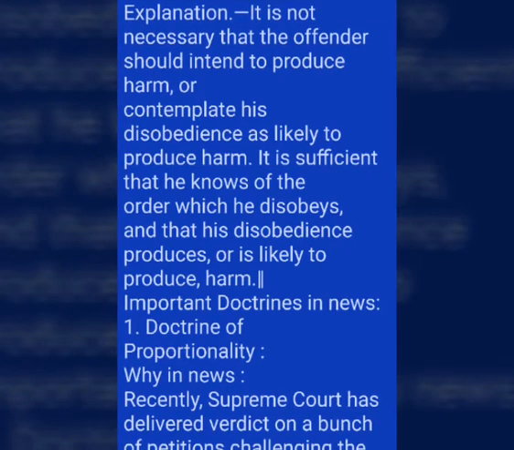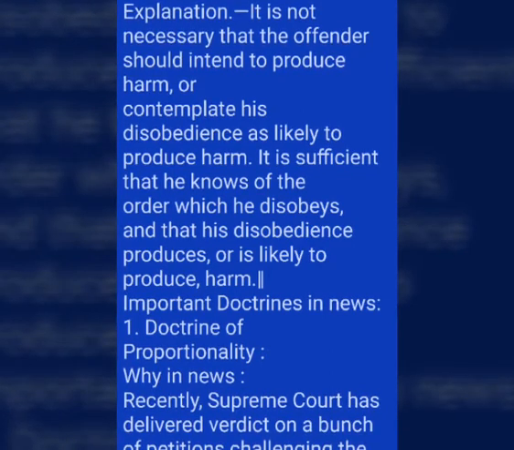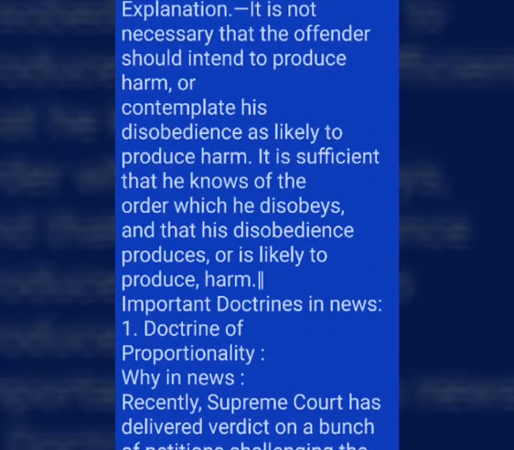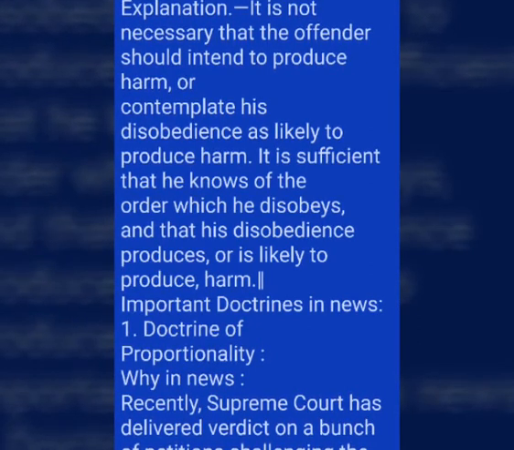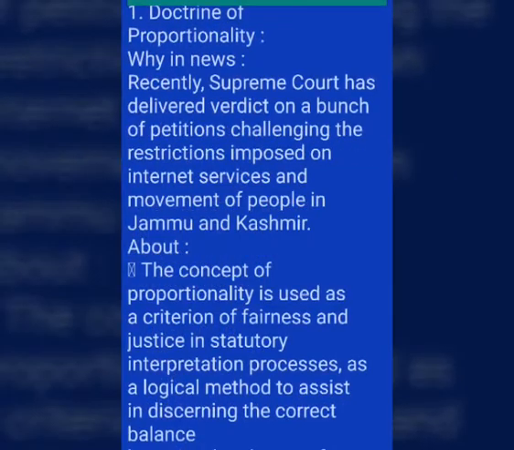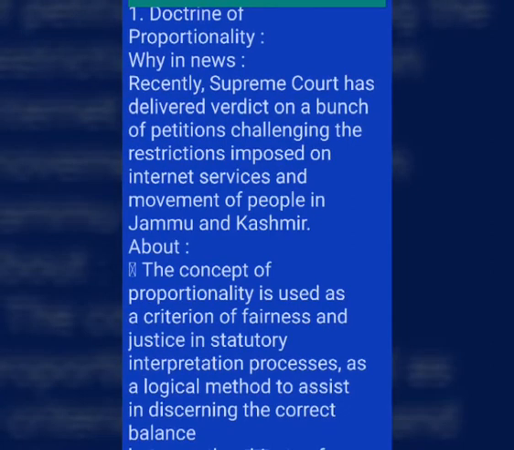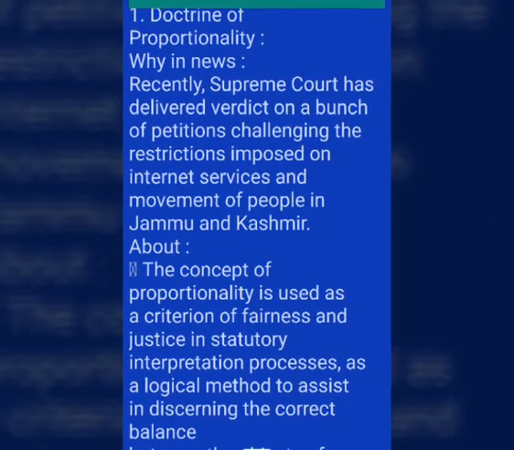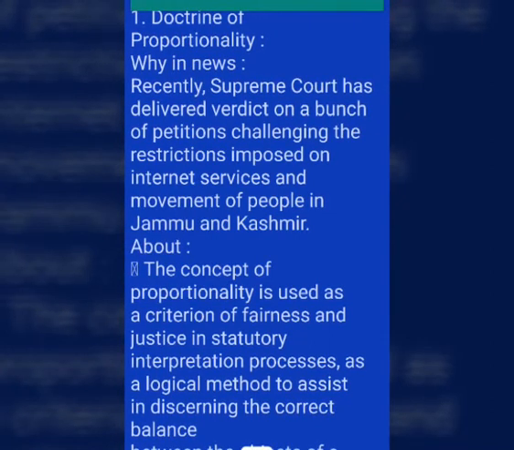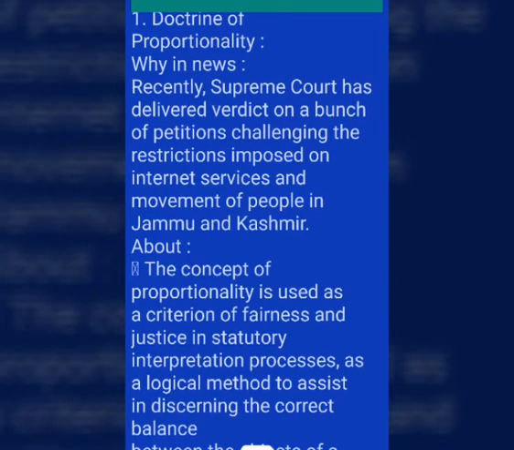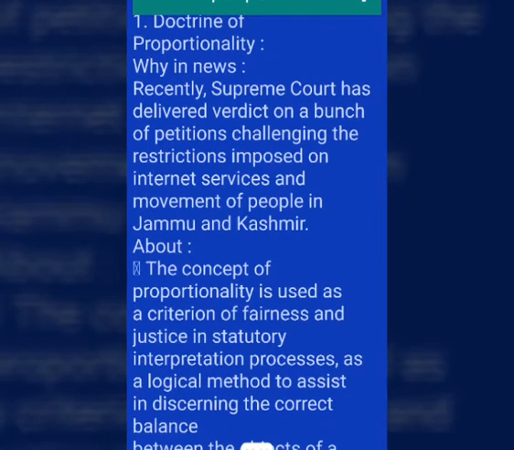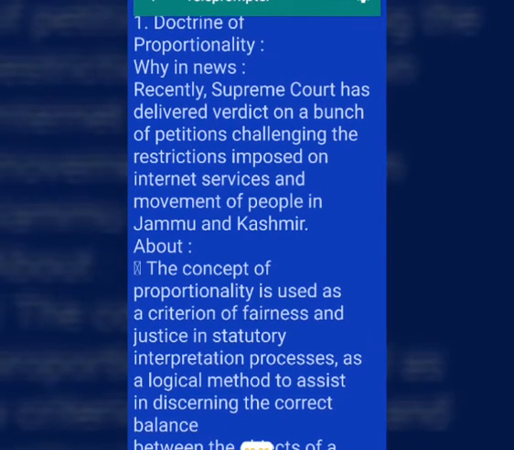And if such disobedience causes or tends to cause danger to human life, health or safety, or causes or tends to cause a riot or a fray, shall be punished with imprisonment of either description for a term which may extend to 6 months, or with fine which may extend to 1,000 rupees, or with both. Explanation: it is not necessary that the offender should intend to produce harm, or contemplate his disobedience is likely to produce harm. It is sufficient that he knows of the order which he disobeys, and that his disobedience produces, or is likely to produce, harm.